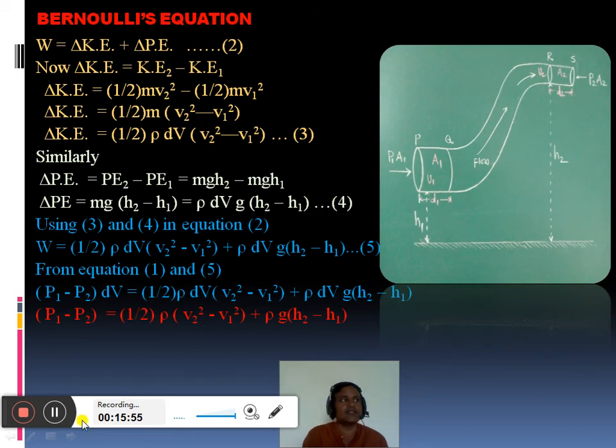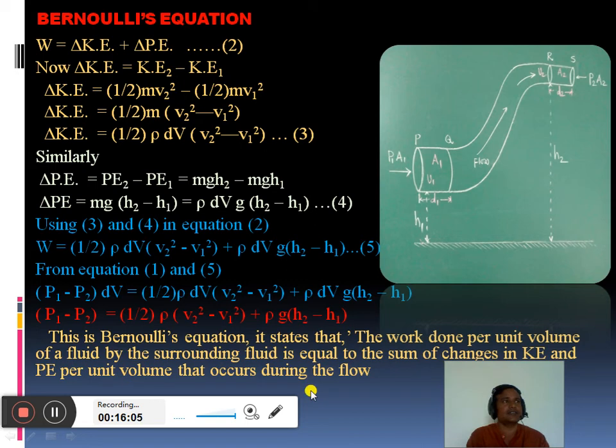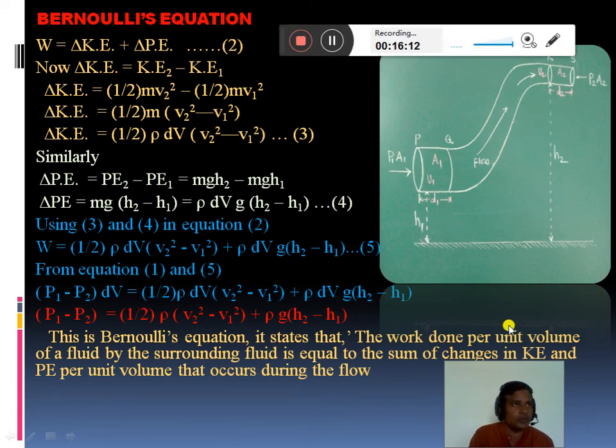So these quantities are actually the Bernoulli's equation, and it states that the total work done per unit volume of the fluid by the surrounding fluid is equal to the sum of changes in kinetic energy and potential energy per unit volume which occurs during the flow.